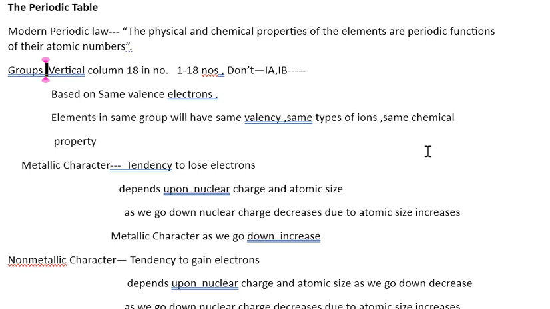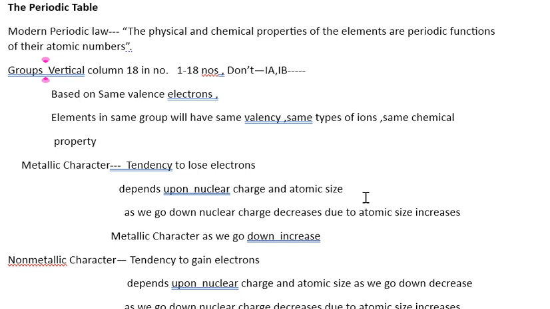Then we have another property, which is the metallic character. What is metallic character? It is the tendency to lose electrons, and it depends upon two things, nuclear charge and atomic size.